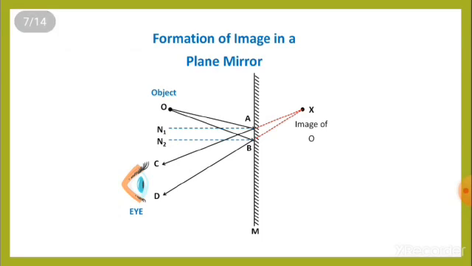Images in mirrors. When light rays from an object strike a plane mirror, an image can be seen in the mirror. The image appears to be the same distance behind the mirror as the object is in front. This is a virtual image because no rays of light actually pass through the mirror. The image in the mirror is laterally inverted.